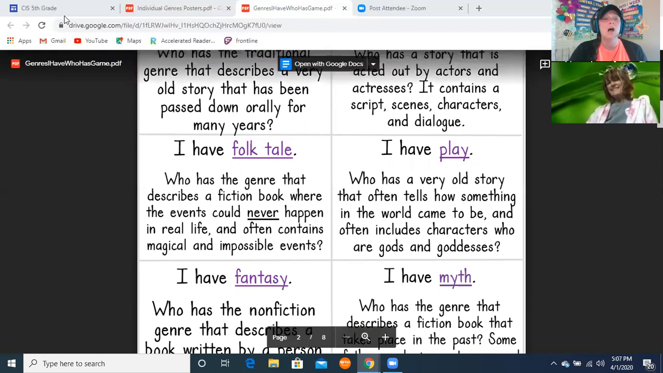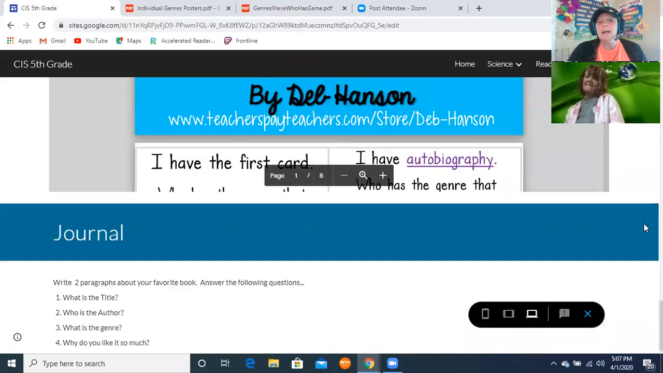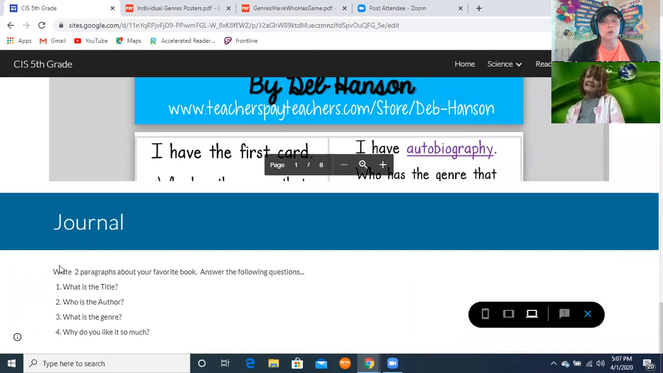Great. This is going to be on the site, so if you want to quiz your parents or play with your friends, like Mrs. Landers said, use this and just practice. That's just for fun. The only assignment that we have for you today is your journal, and I'm going to let Mrs. Landers talk to you about what is expected.